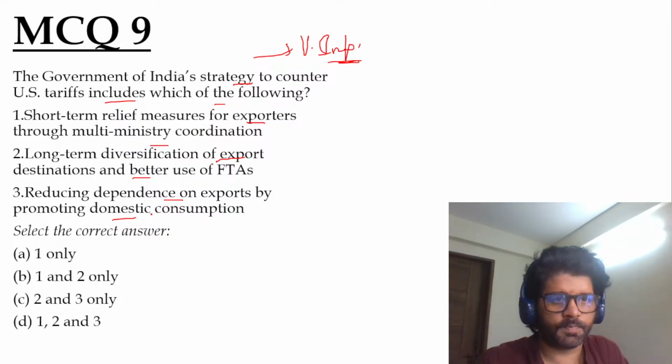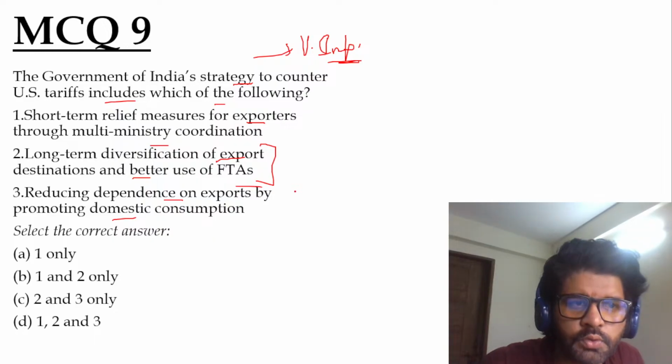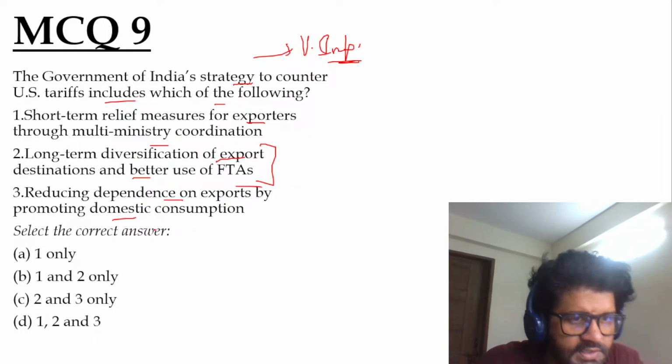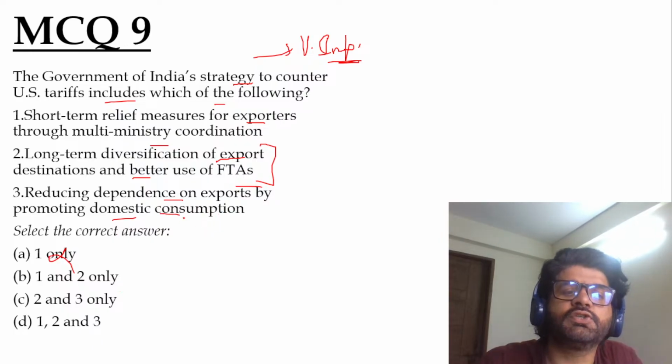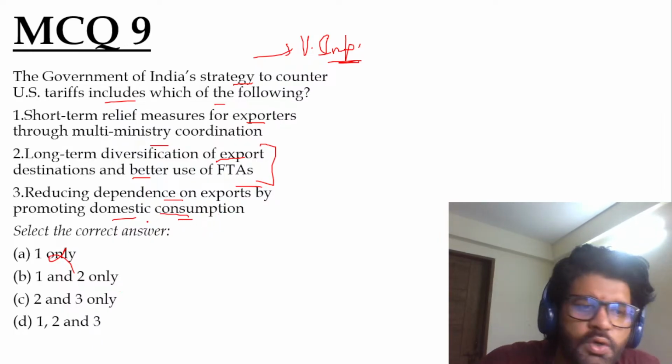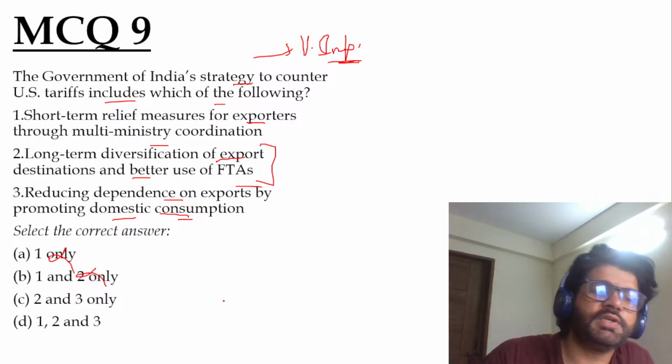So we know for sure that for long-term diversification of export destinations, we have to move beyond the US. That's what we have discussed. So second is correct. If second is correct, eliminate the option. We have discussed we have to increase domestic consumption. That way we will be less dependent on exports. So third is also correct. If third is correct, eliminate the B option. You're left with C and D options.